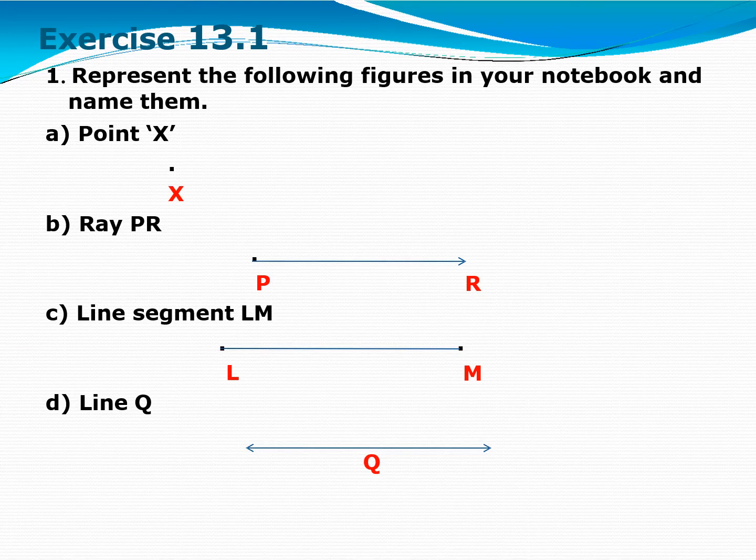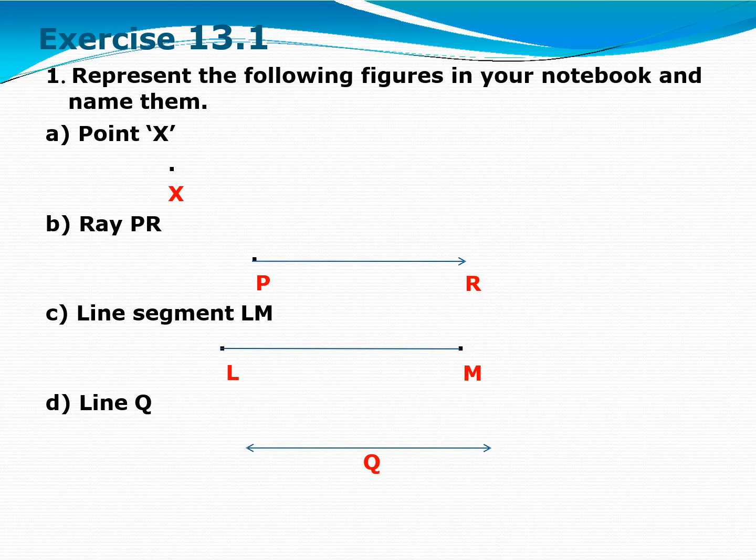This exercise is based on whatever I just taught you, right? In this exercise you will name the lines, you can draw lines, line segments. Okay, so start with the first question. Represent the following figures in your notebook and name them. A part, point X, so place one dot and name it as X, right?